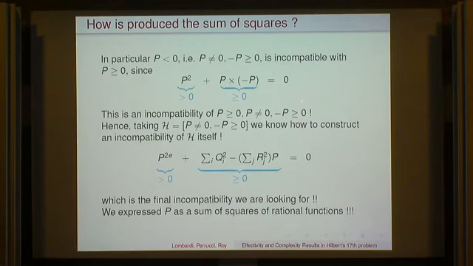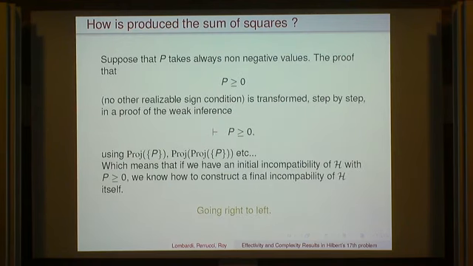But now we are using the weak inference. What the weak inference is telling us is that from this incompatibility, which is using the hypothesis P non-negative, we are going to construct an incompatibility which is not using this hypothesis. You see, here we have nothing, here we have this hypothesis.